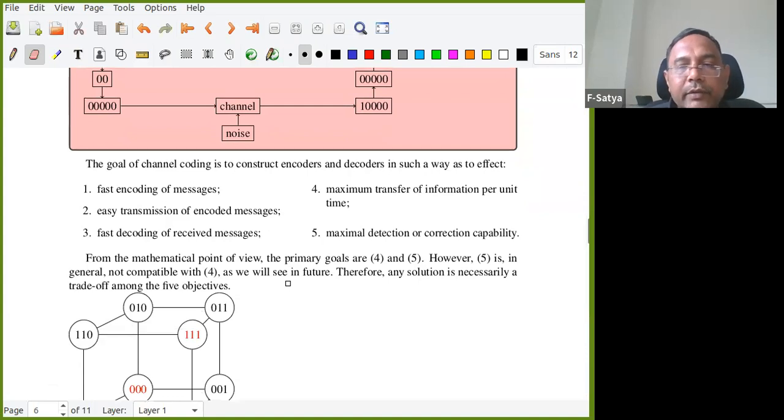Of course, there is a trade-off. We cannot achieve all of them together. So for example, goals 4 and 5 are, in general, not compatible. So we'll see that in the future. Therefore, any solution is necessarily a trade-off among these 5 objectives.